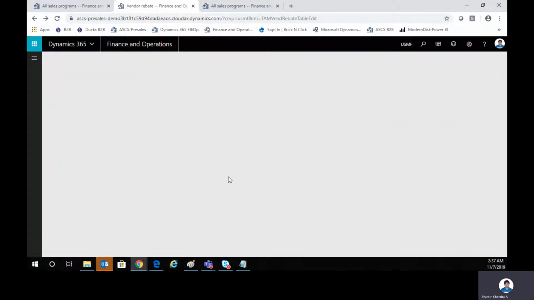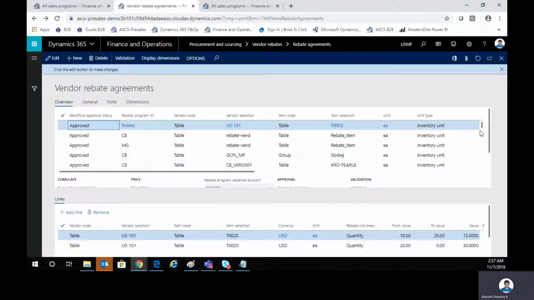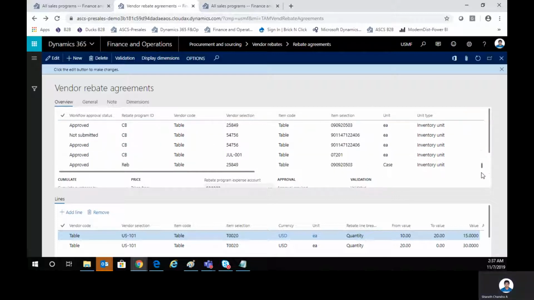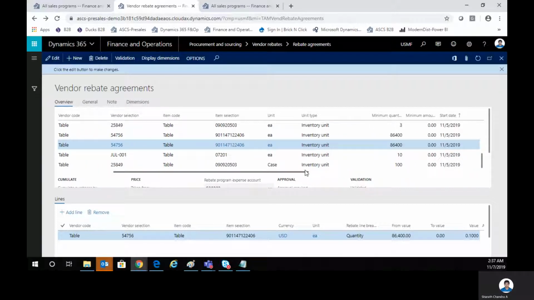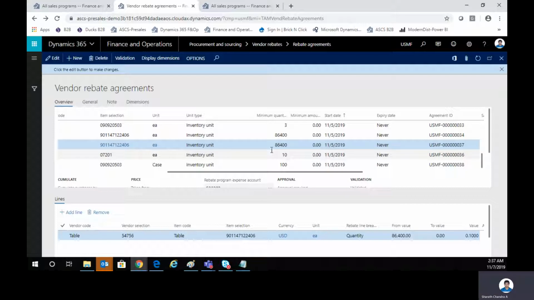I go into my rebate agreements here, and if I come down, this is the rebate agreement that I have set up for Cliff Bar. I've said that, hey, this particular vendor should be charged if he sells a quantity of 86,400.